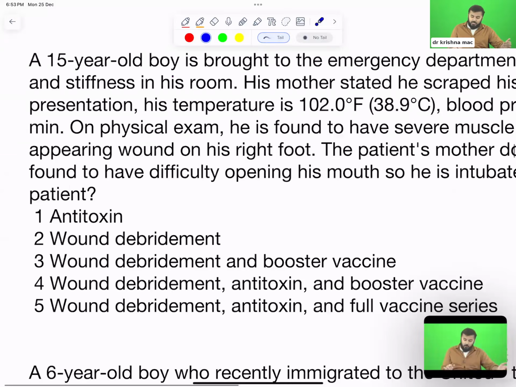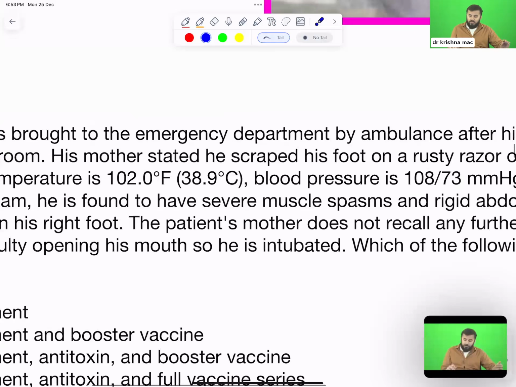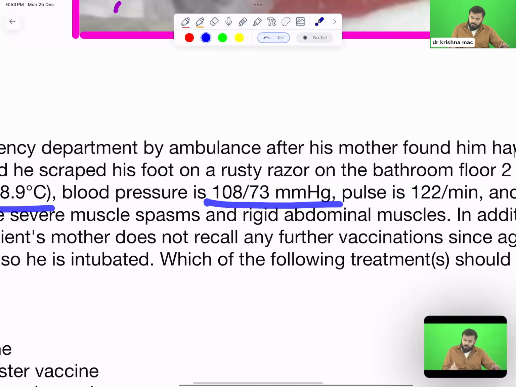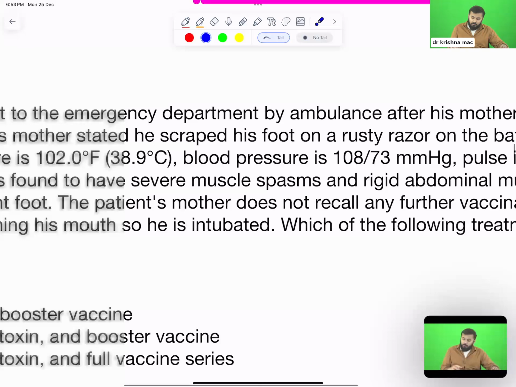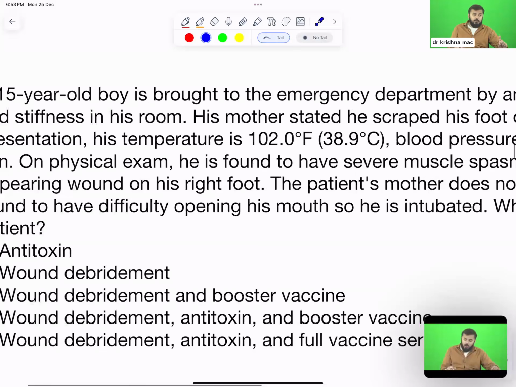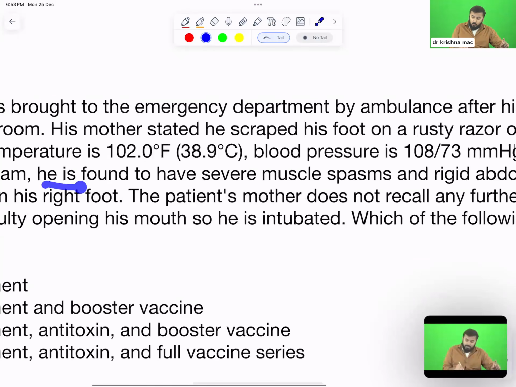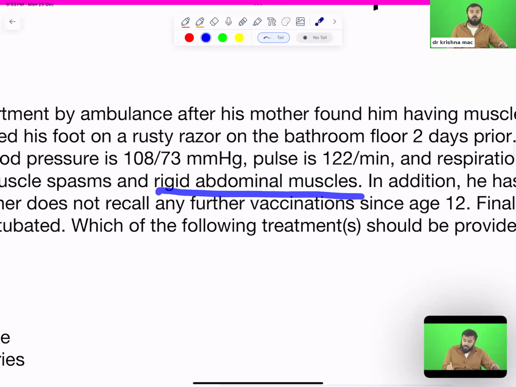On presentation, temperature is 38, fine. Blood pressure is 108/73, थोड़ा hypotensive है but fine. Pulse is 122, respirations are 18. On physical examination he is found to have severe muscle spasms and rigid abdominal muscles.